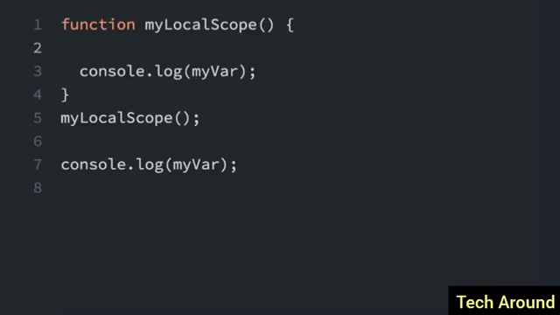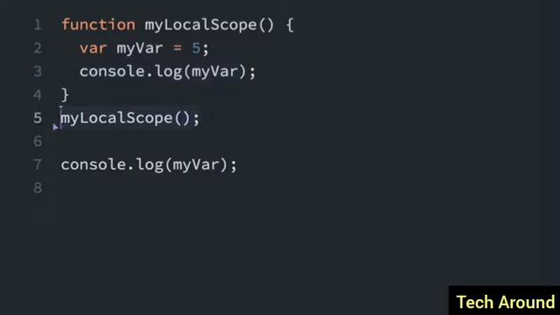Variables which are declared within a function, as well as the function parameters, have local scope. That means they are only visible from within the function. Let me show you what I mean. If I declare a variable right here, myVar equals 5, so we've declared this variable inside a function. This variable, myVar, is only visible inside the function. So it says console.log myVar, it should console.log the 5.